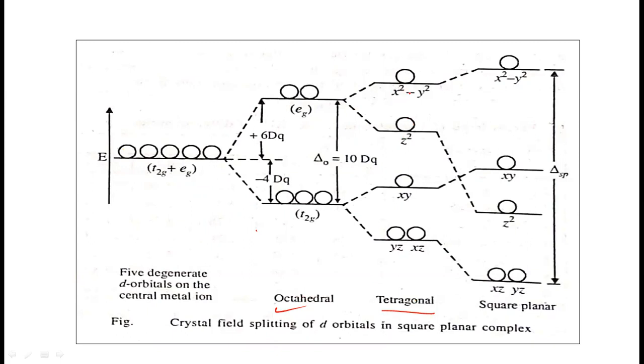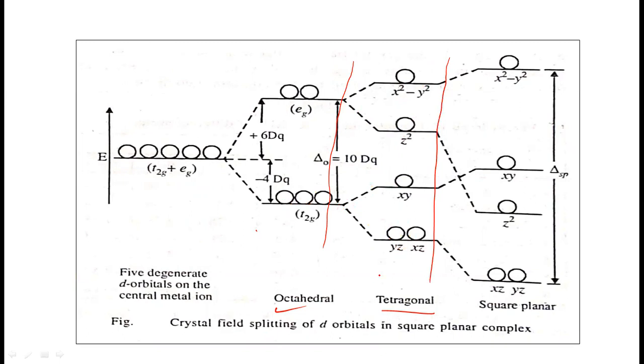The energy of the dx square minus y square orbital will increase. The orbitals along the z-axis, which are away from the ligand, their energy will decrease. Similarly, in the T2g orbitals, the dxy orbital, which is nearer to the ligand, its energy will increase, and the remaining two orbitals dyz and dxz still remain in the degenerate state. So this is the crystal field splitting in the tetragonally distorted octahedral complex.